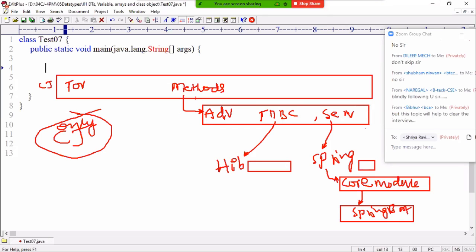People who are in the flow of learning core Java and advanced Java as a package, I'm telling you seriously, maybe advanced Java completes before core Java. Core Java is huge, very, very huge. Maybe you get surprised: oh my God, advanced Java completed, still core not completed. The name itself is telling: core topics will take a lot of time.